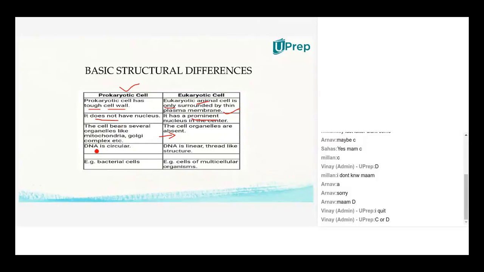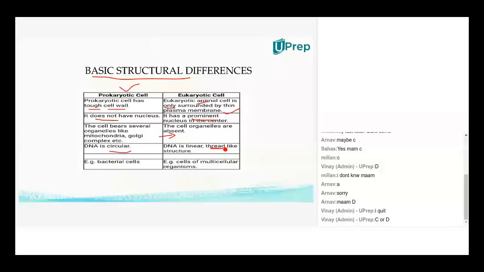The DNA structure is circular in prokaryotes, whereas DNA structure is thread-like in eukaryotes. That's the structural difference, the heading I'm discussing: basic structural differences. Example for prokaryotic cell, bacteria. In bacteria, DNA is circular and we call that the nucleoid. Whereas in multicellular organisms, the DNA will be in thread-like form with so many genes and chromosomes embedded in it.